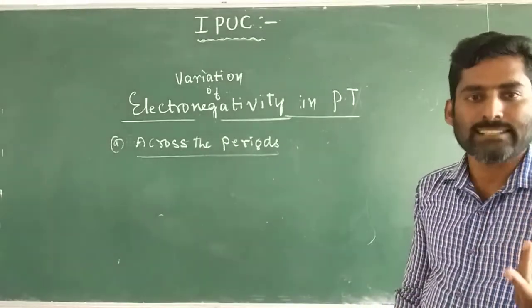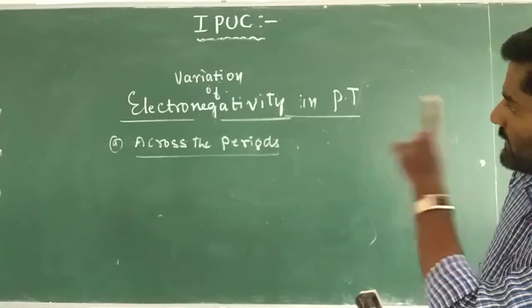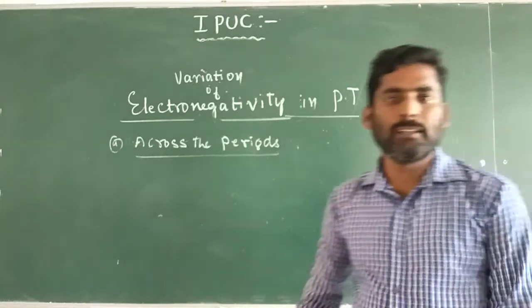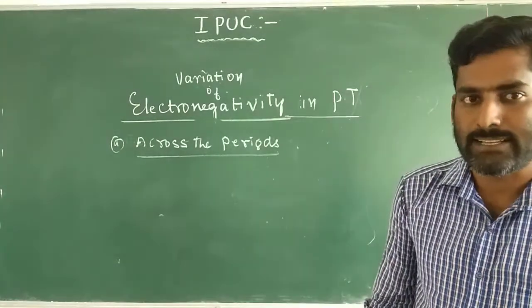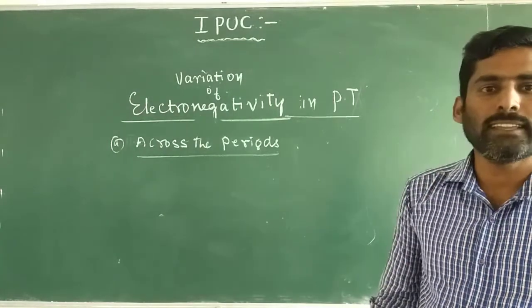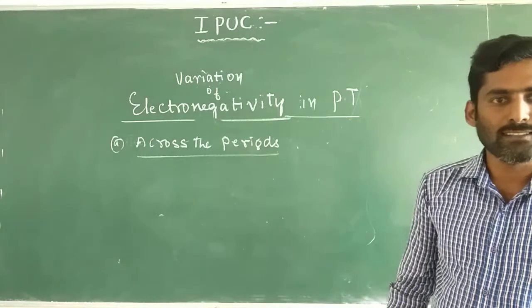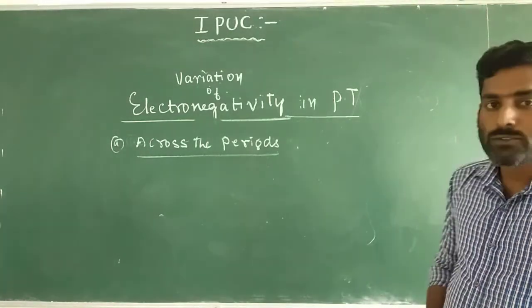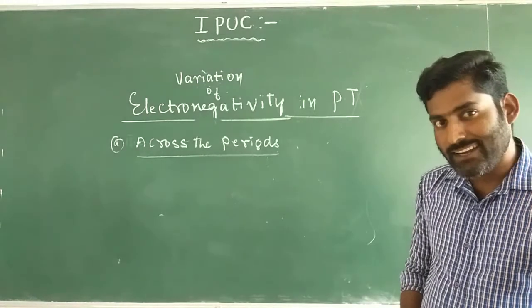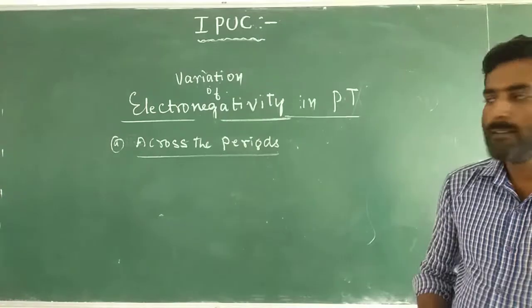element increases. This is because across the period from left to right of the periodic table, the non-metallic character of the element increases. Greater the non-metallic character, easier to gain electrons. So the non-metallic character and electronegativity are directly proportional.